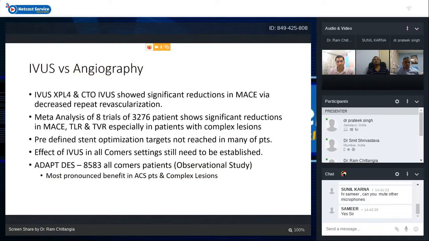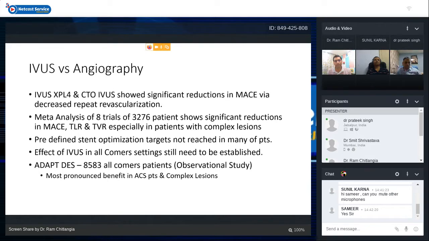So these two major studies have shown significant reductions in major adverse cardiac events, mainly via decreased repeat revascularization. No major effect on mortality was seen, but definitely repeat revascularization was decreased in these two trials when we used IVUS versus only angiography guided stent implantation.